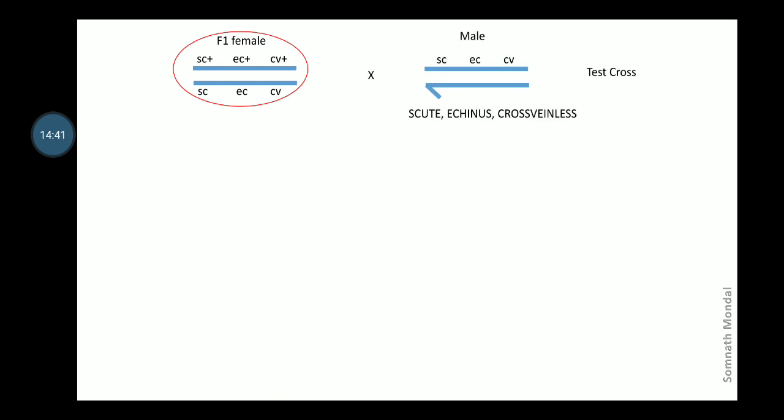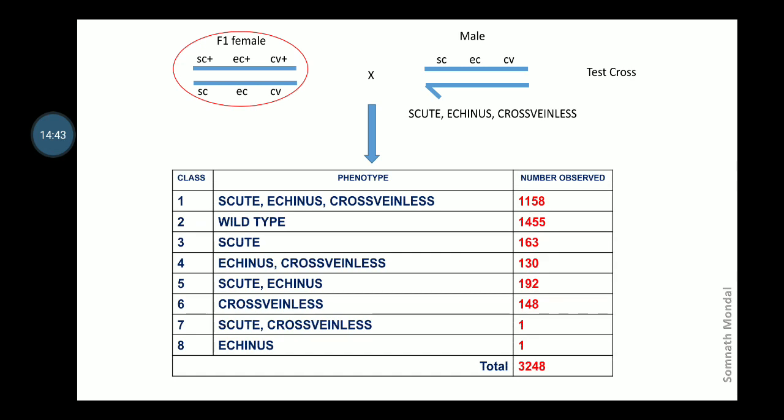Now in this type of cross, suppose this data has been provided to you, that is the phenotypes and the numbers observed. You have to calculate the genetic map distance between these 3 genes on the same chromosome. Now how will we proceed?